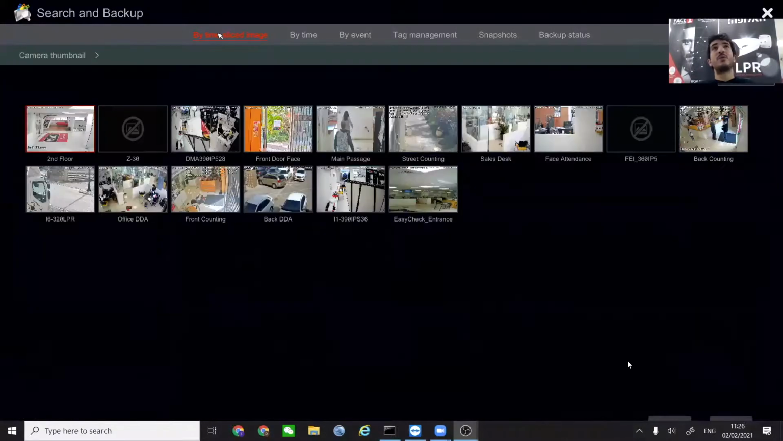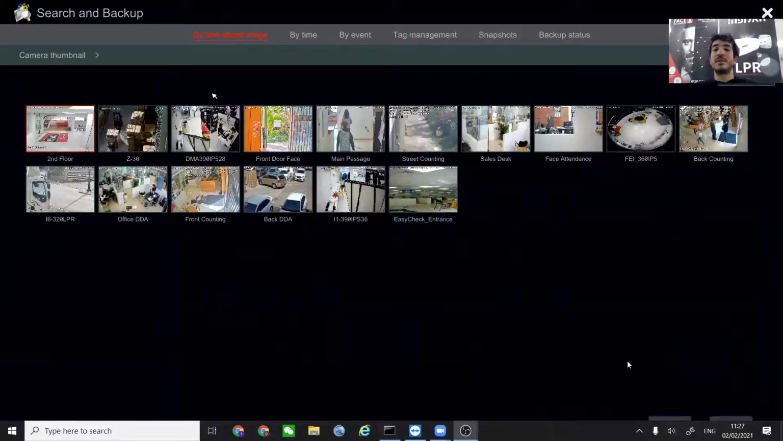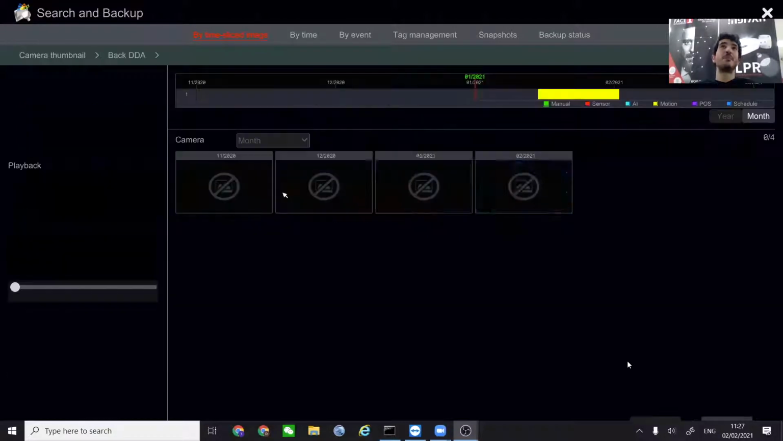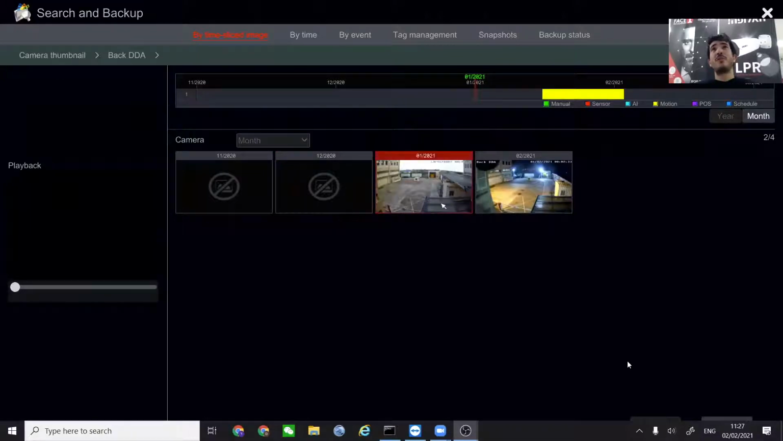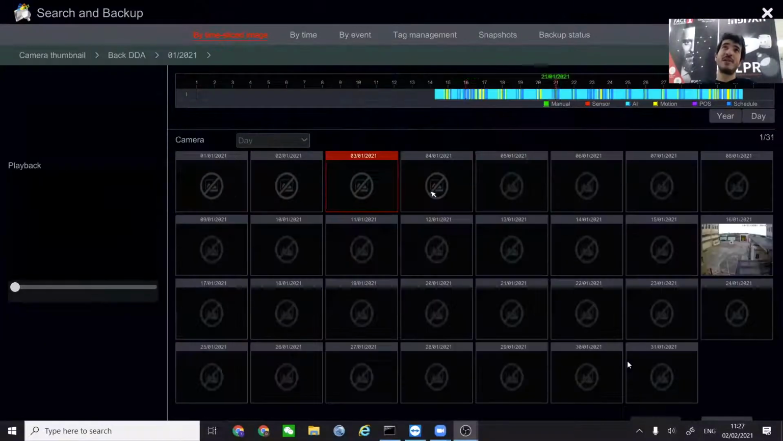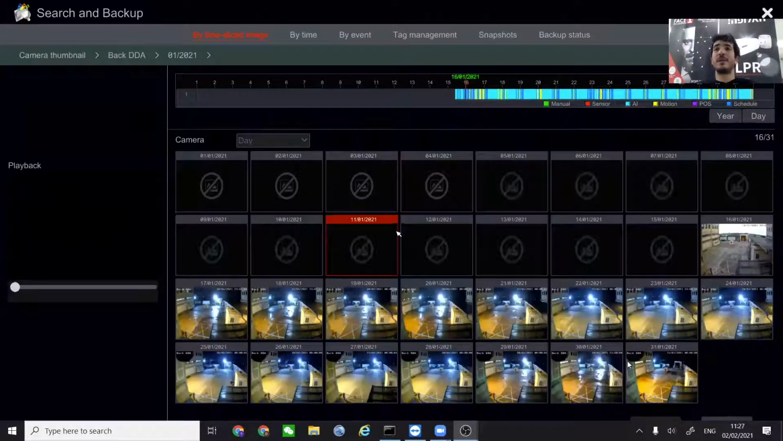Next, the next way to get a recording, we like to call this the way to use the best cameras in the world, which are our eyes. Basically, this is called the by time slice image, and it is very useful when we are searching for something big that changed on the scene. For that example, we are going to take one of our cameras. The camera is actually picturing the parking lot behind our offices. So let's say that something was stolen, a car for example, or something was happening, and we want to understand exactly when it happened.